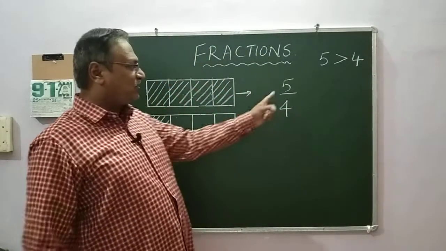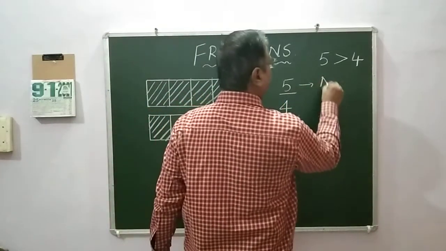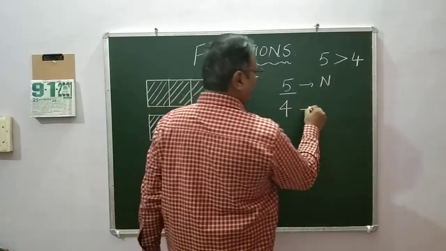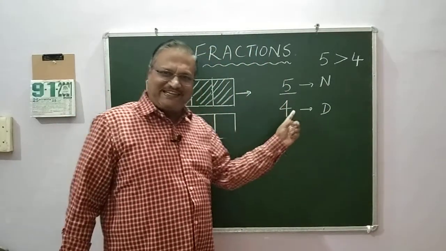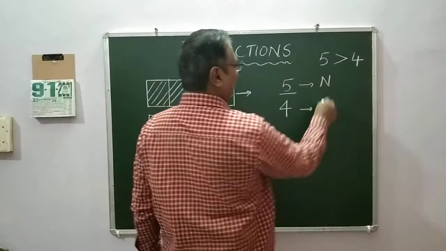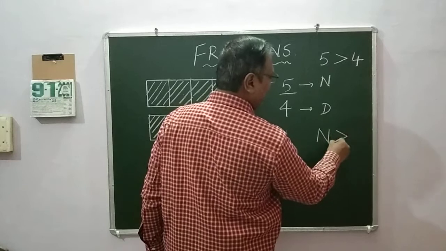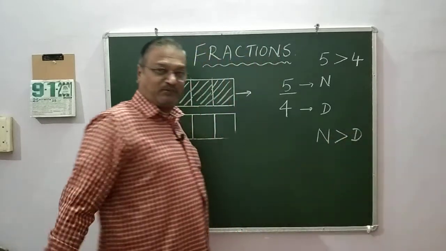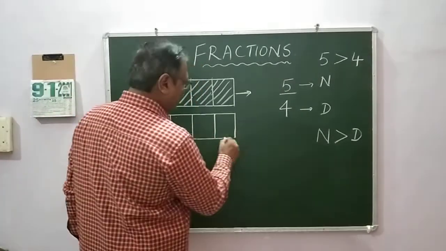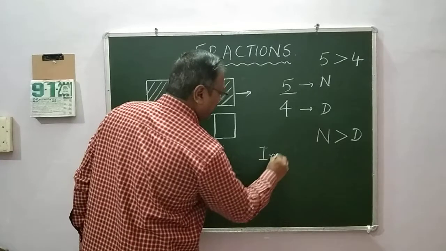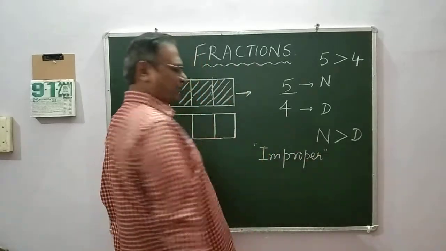Okay, that means, this is numerator, and this is denominator, but numerator is greater than denominator. That is called improper fraction. What is it called? Improper fraction.